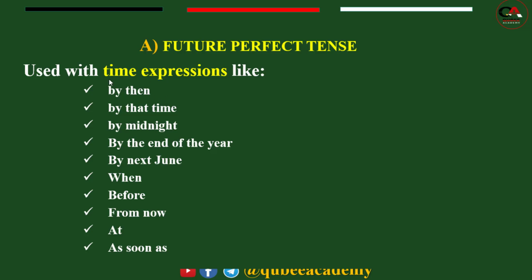That means these expressions are indicators of future perfect, like by then, by that time, by midnight, by the end of the year, by next year, when, before, from now, at, as soon as, etc. So such types of expressions help us to identify what type of tense it is.